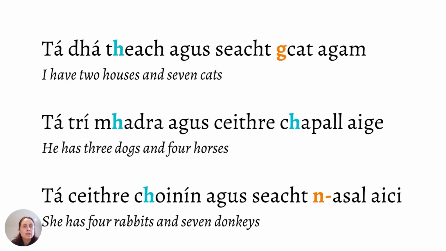I have 2 house and 7 cat. Tá dhá theach agus seacht gcat agam. Tá 3 mhadra agus ceithre chapall aige. He has 3 dog and 4 horse. After 3, we have a séimhiú. 1 to 6, we have the séimhiú. So after the 3, we have it, and after the 4, we have it. Tá ceithre choinín agus seacht n-asal aici. She has 4 rabbit and 7 donkey. So after 7, it's eclipsis. 7 to 10.